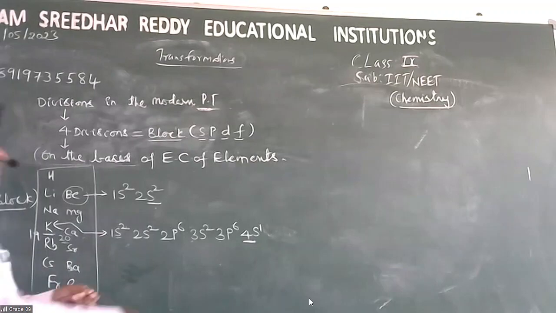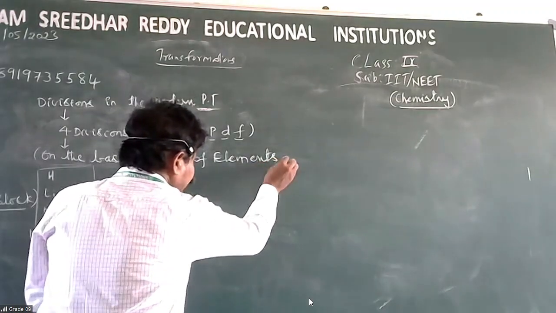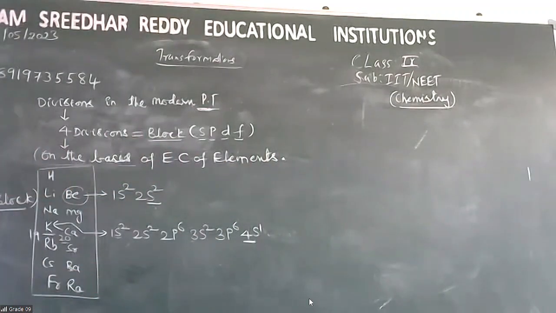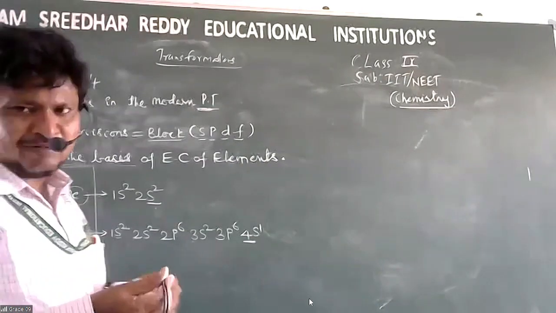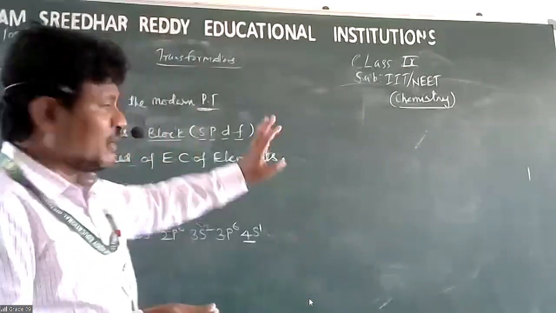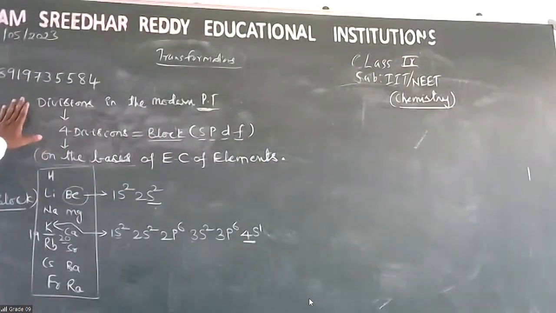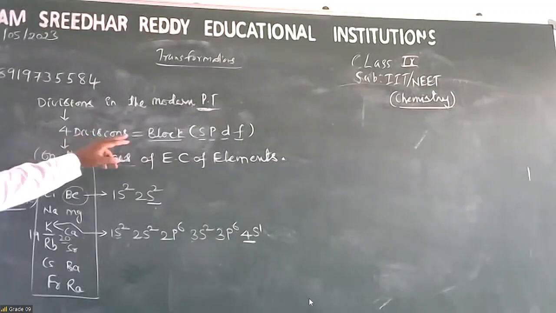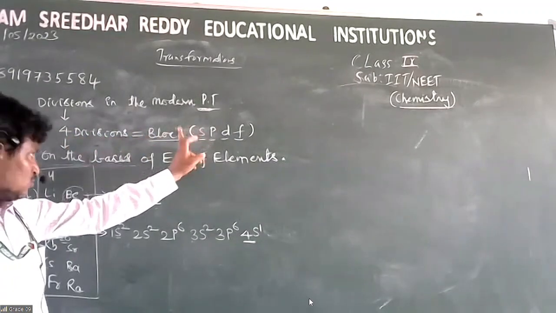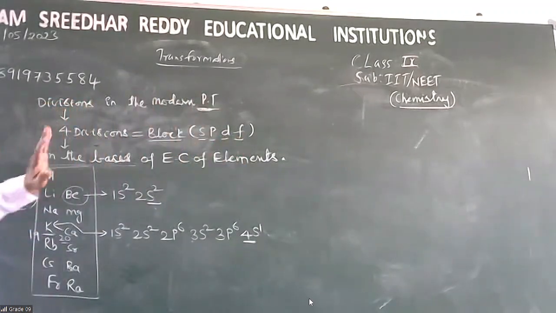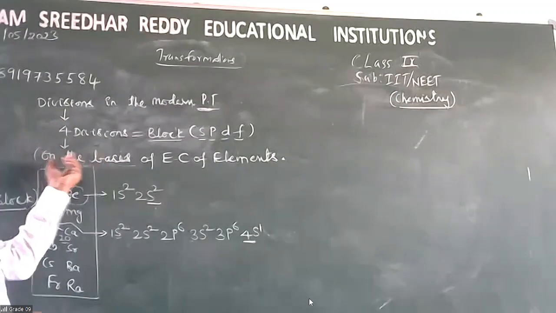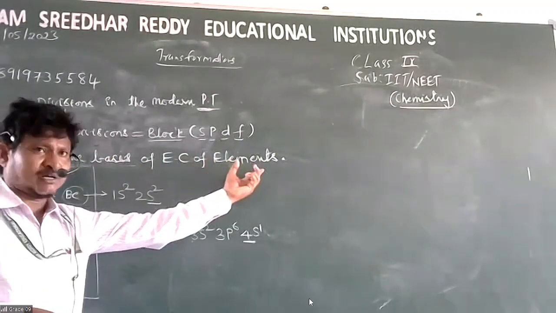Yes. After writing this, now I will dictate. Please note down. I will tell you the answer, Abbas. First of all, complete it. Only 3 lines. Divisions in the modern periodic table. There are 4 divisions. Each division is called a block. Those are SPDF blocks. On what basis? On the basis of electronic configuration of the elements.